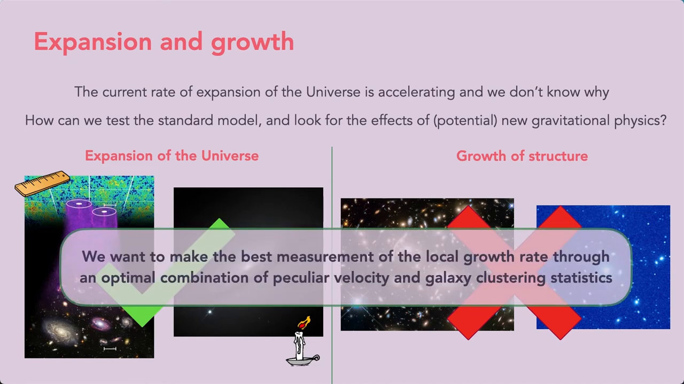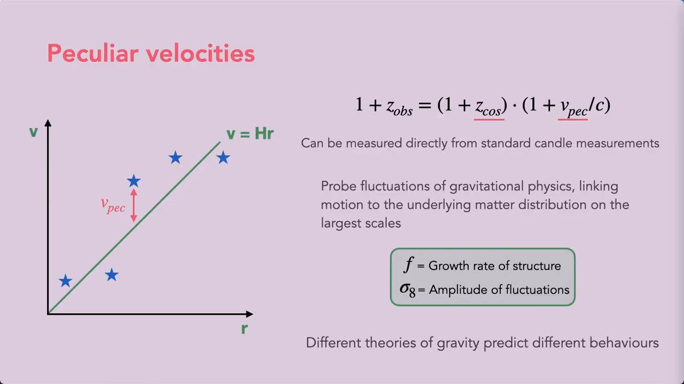And so what we want to do is we want to make the best measurement possible of the local growth rate by producing an optimal combination of peculiar velocity and galaxy clustering statistics. And so what are peculiar velocities then? If we were to view the universe on very large scales, we'd see that space is expanding smoothly. It is determined by the Hubble-Lemaitre law, and all of the galaxies within it are moving according to that flow, shown by this green line here.